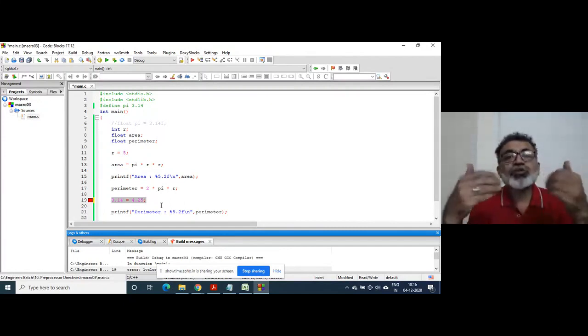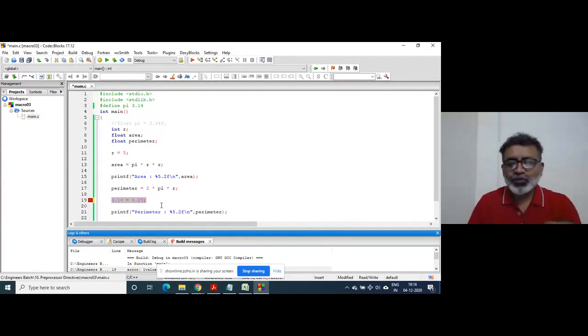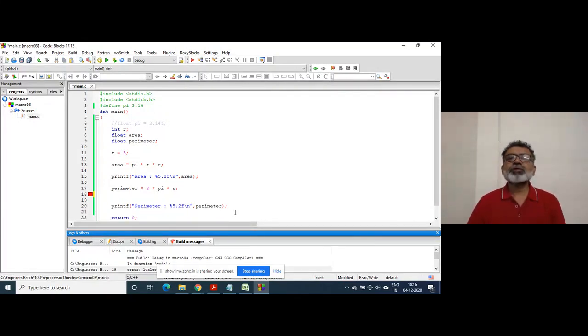So this is the use of macro. Macro will trap those. It won't allow you. Once you define the macro, there is no chance that the value of pi will be changed throughout the program.